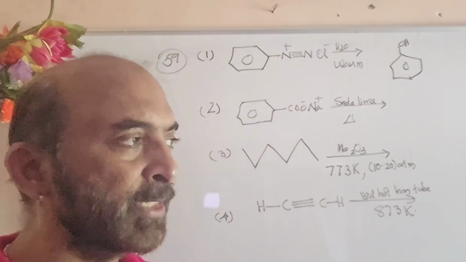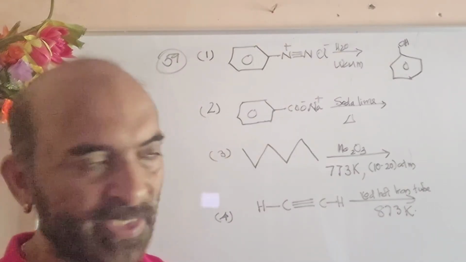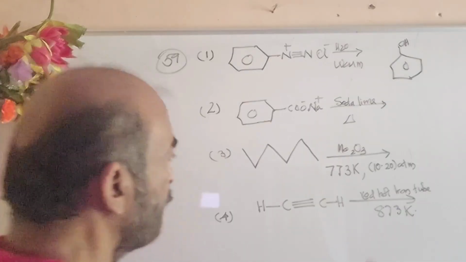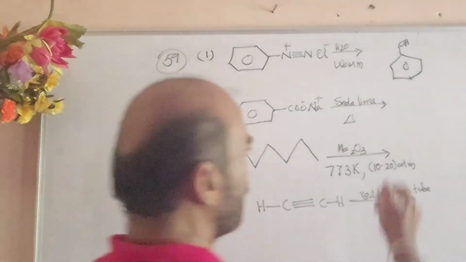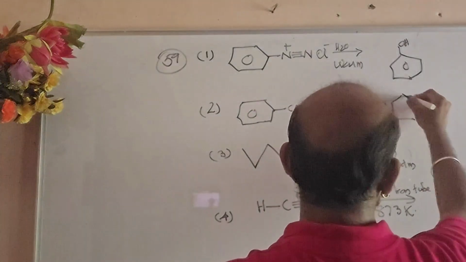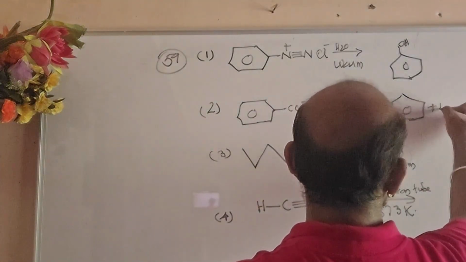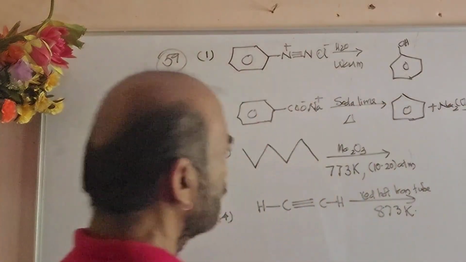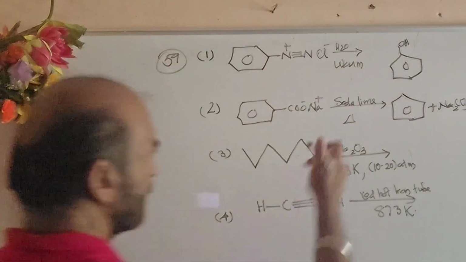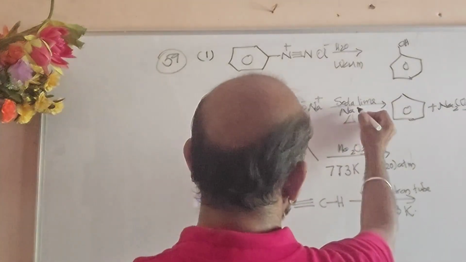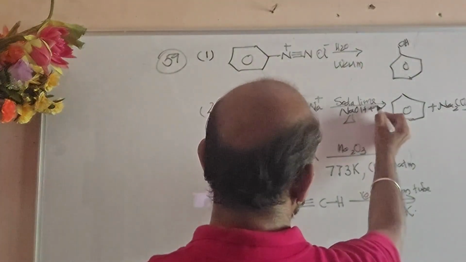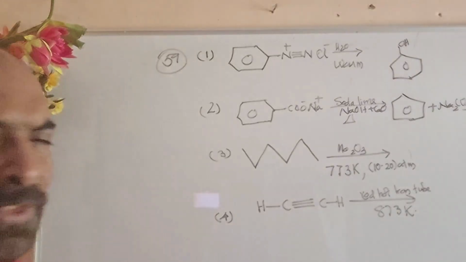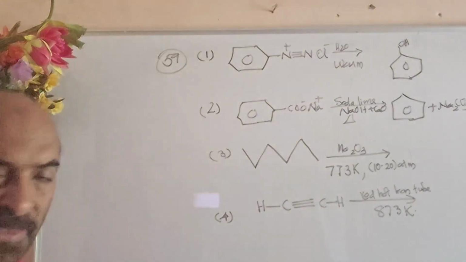Soda lime is a mixture of calcium oxide and NaOH. The CO2 group will be removed and you will get benzene as the product. You get benzene plus Na2CO3. So, you get benzene as the product in that case.